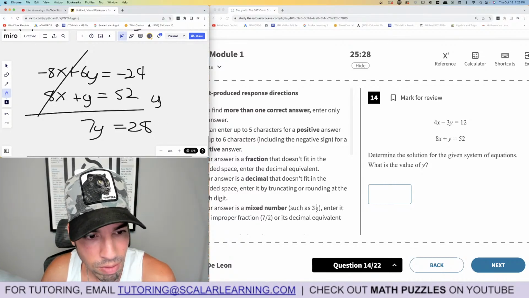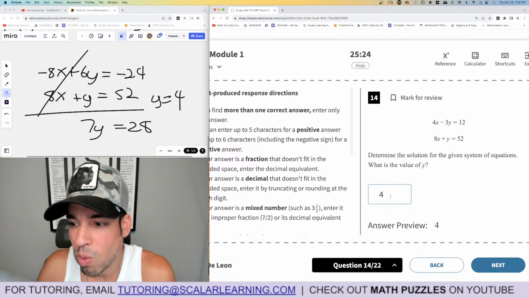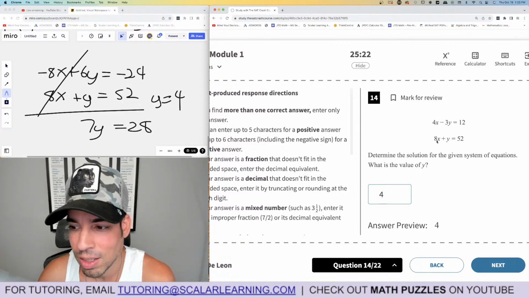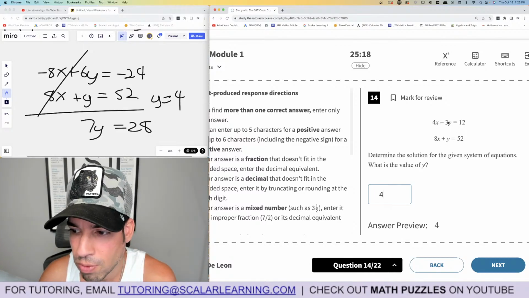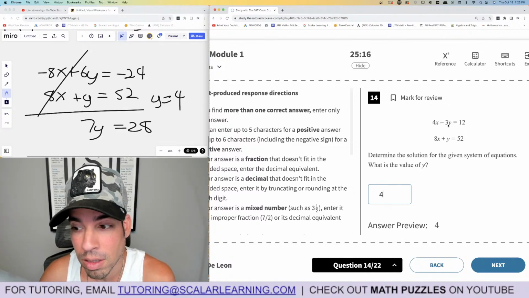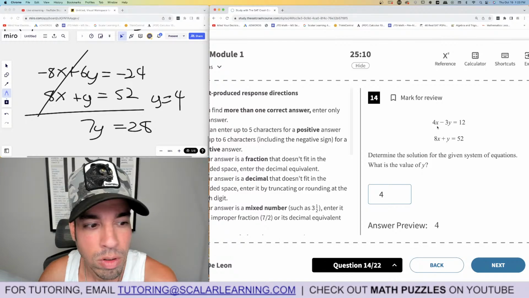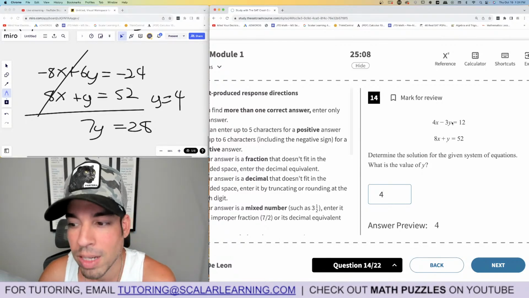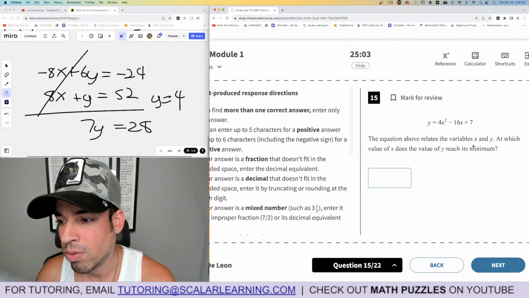Divide both by 7 and we get y equals 4. 4 is the winner, but let's double check. If y is 4, x would have to be 6 because 48 plus 4 is 52. So 4 and 6, 24 minus 12 is 12. Okay, double verified, done.